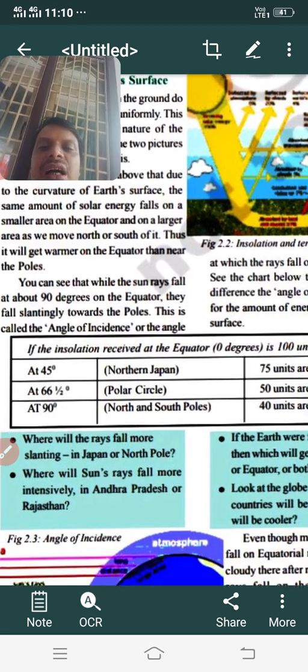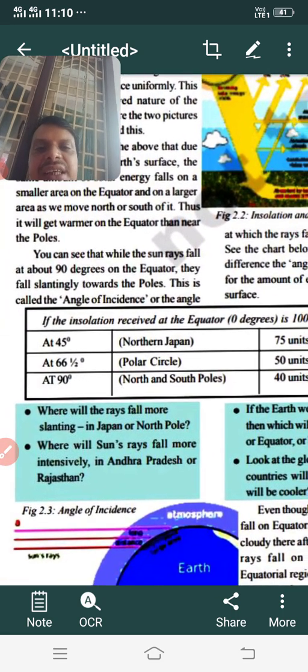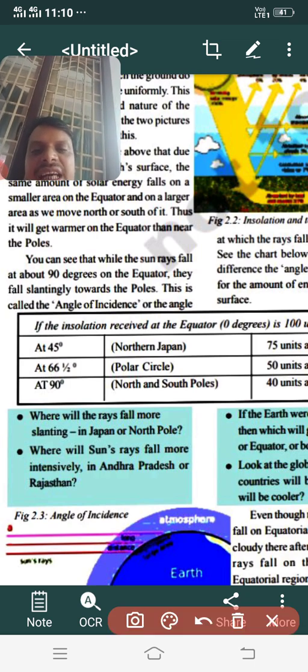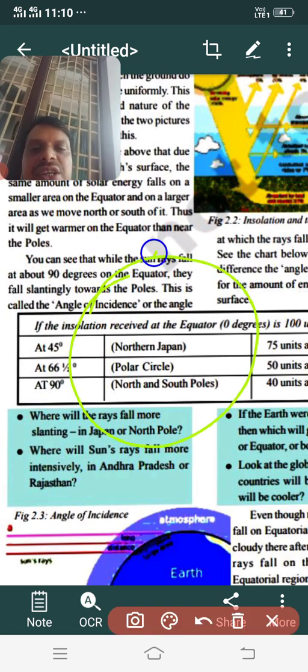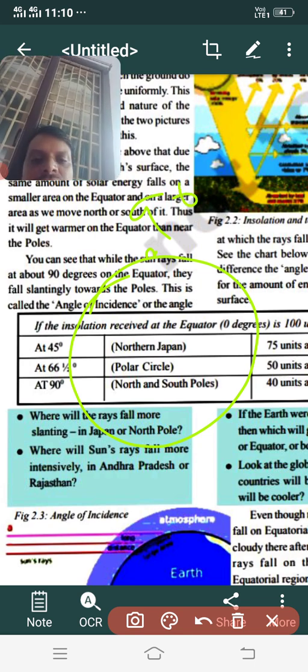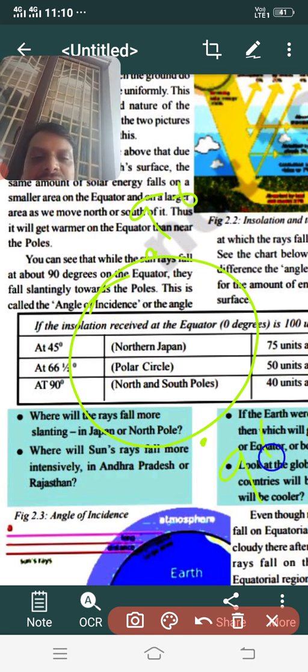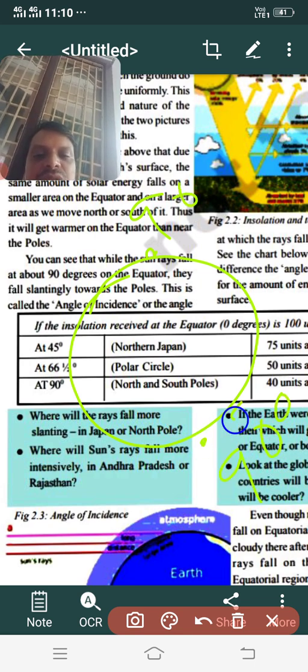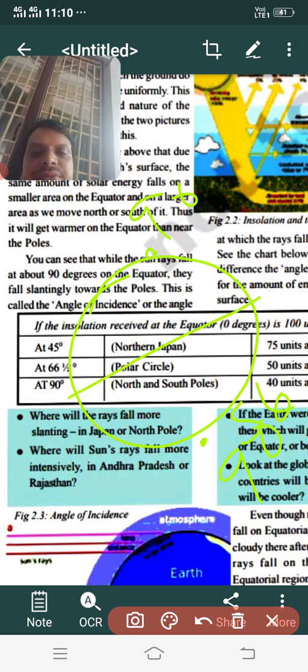You find the equator is 0 degrees latitude, isn't it? The poles are 90 degrees latitude: 90 degrees north latitude is the North Pole, and 90 degrees south latitude is the South Pole.